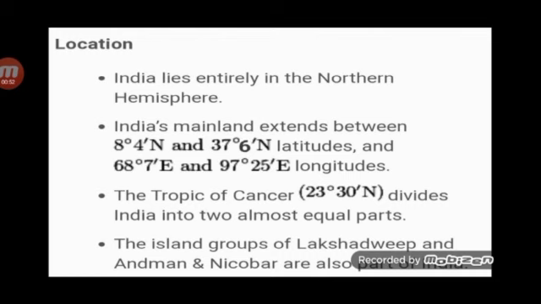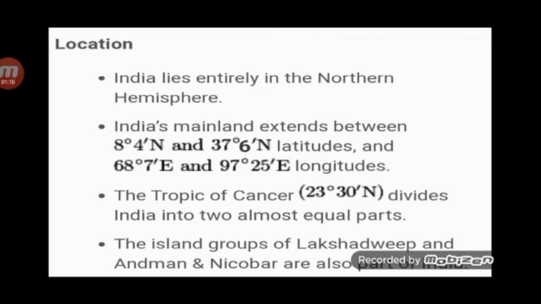Children, the Tropic of Cancer divides India into almost two equal parts. The Tropic of Cancer is 23.5 degree north or 23 degree 30 minute north. Children, in the map you can see from which Indian states it is passing through.